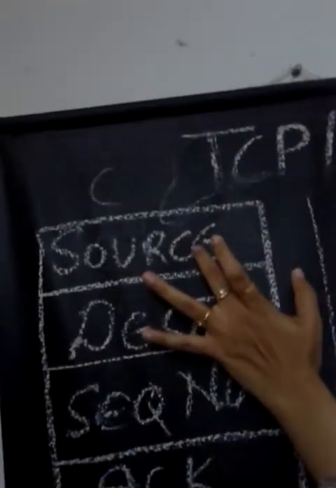This is the format of the TCP message. If you want, I can quickly revise it: source, destination, sequence number, acknowledgement, header length, reserved, finish, synchronize, reset, push, acknowledgement, urgent, window size, checksum, urgent pointer, options, padding and data.